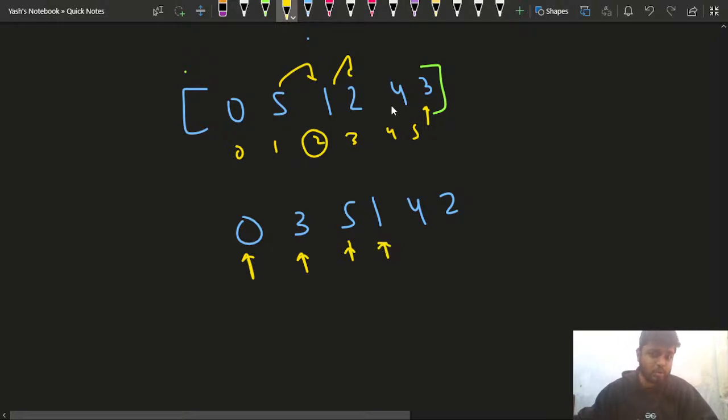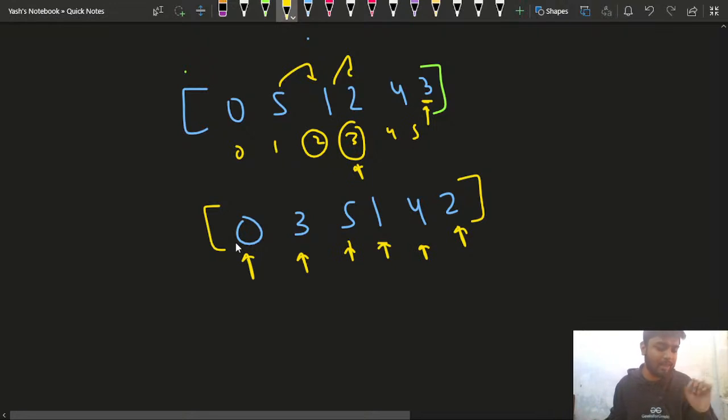Now this 4 is 4. For 4 I have to consider the index 4, so index 4 is 4 itself, and it will remain here. And then for 2, as I already told you, I have to check where the element 3 is. 3 is here, so at this particular position 2 should be sitting. So 2 is here. Please give me a +1 in the chat if you have understood how this is happening.